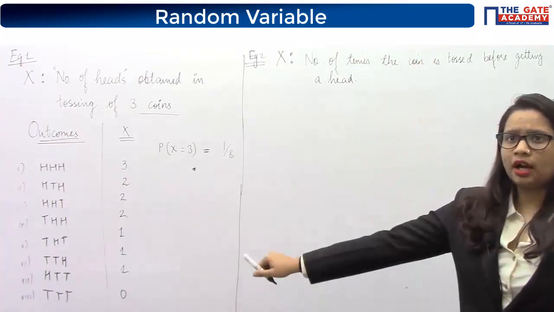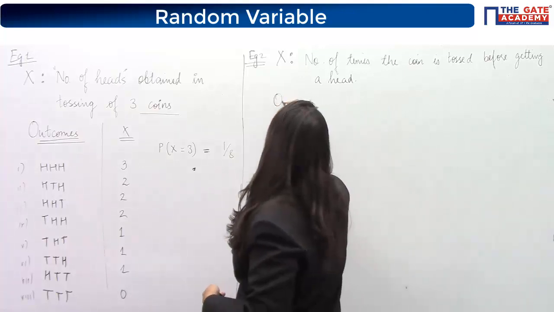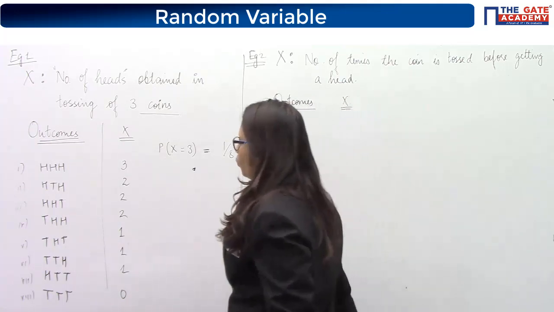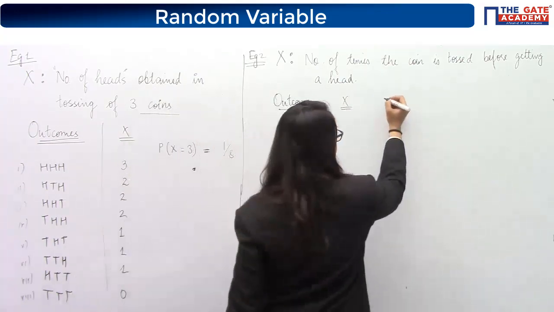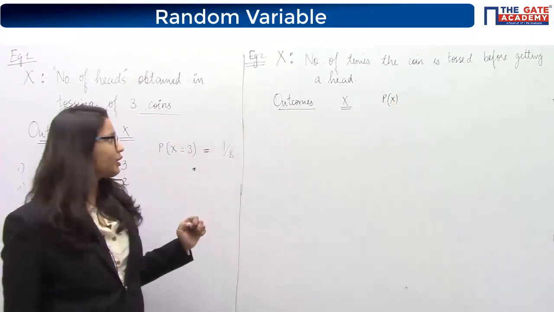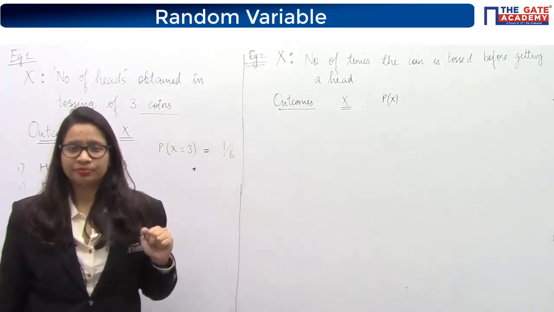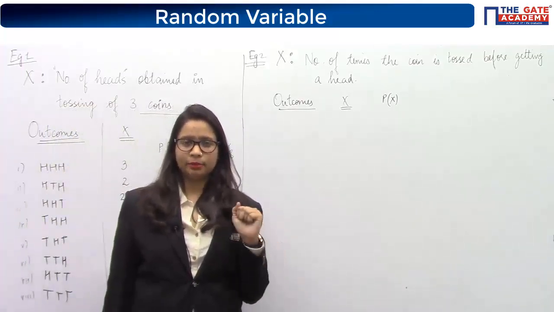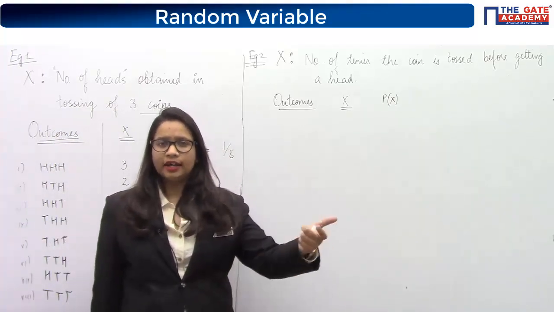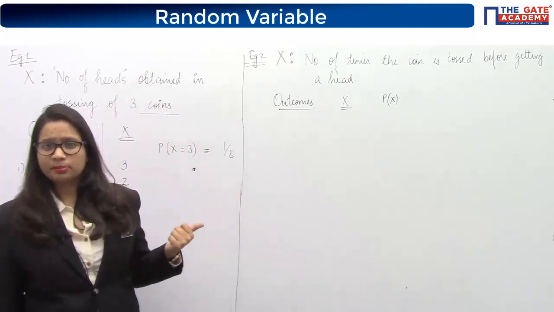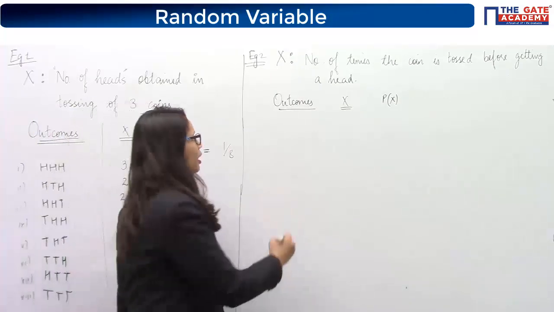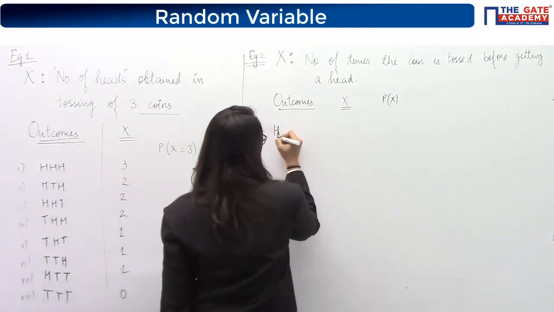Now I'll repeat the same task which I did earlier. I'll see what the particular outcomes are in this case, what the value of the corresponding x is, and similarly I'll find the probability of the corresponding x. I'll be writing all these here. So the first possible outcome is that you toss the coin one time and you get a head. The first possible case is that you toss the coin the first time and you got a head and your experiment stopped. So for this case, this will be the outcome.